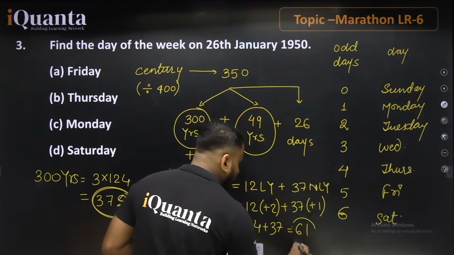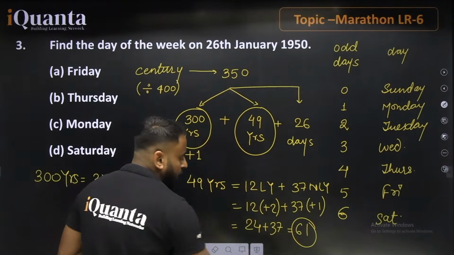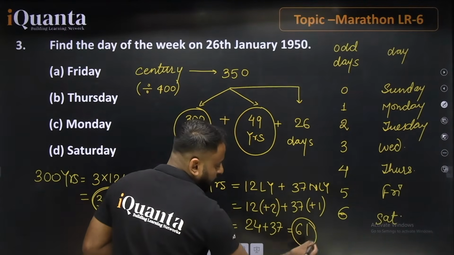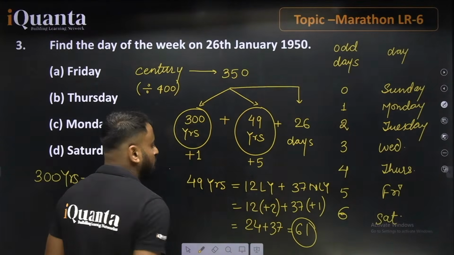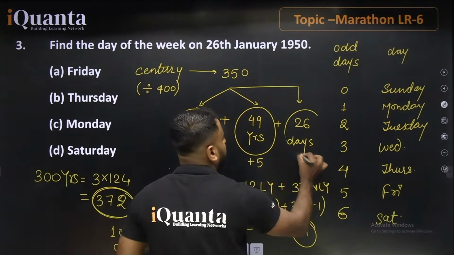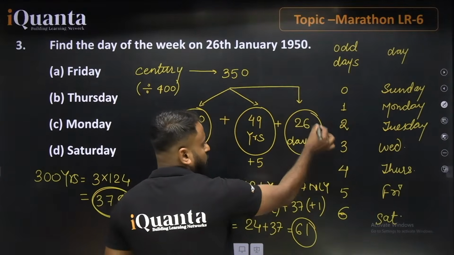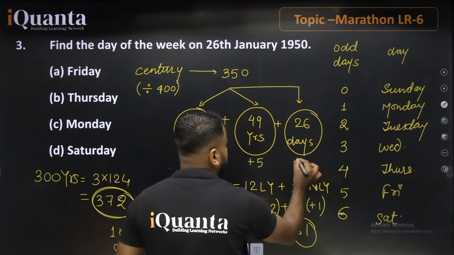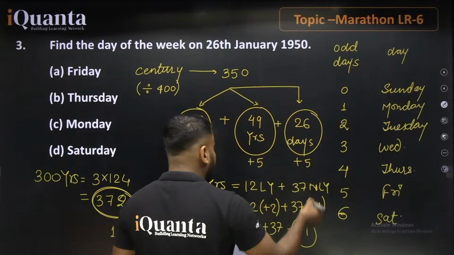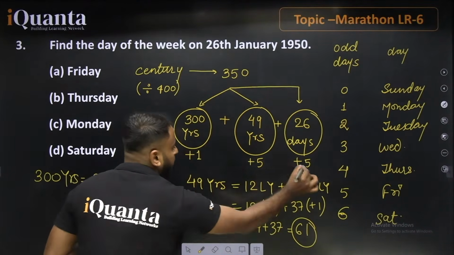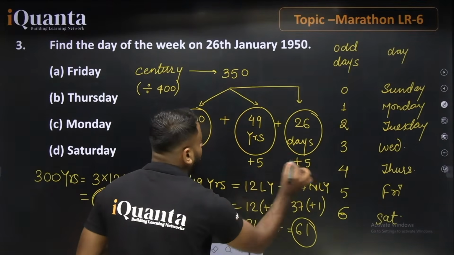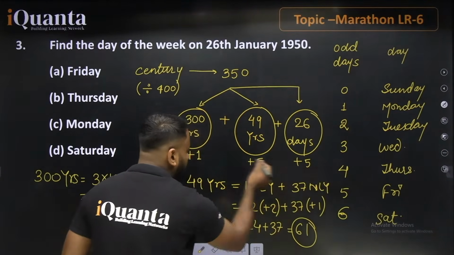Yes, you can divide it by 7. 7 8s are 56. It means that 5 remains. So for this, we have 5 over here. And talking about this, here we have 26 days. 7 3s are 21, again we have 5 over here. So here we have 5 and 5, 10 and 1, 11. So we have 11 days, again dividing it by 7, it means 4 remains. So finally we have 4.